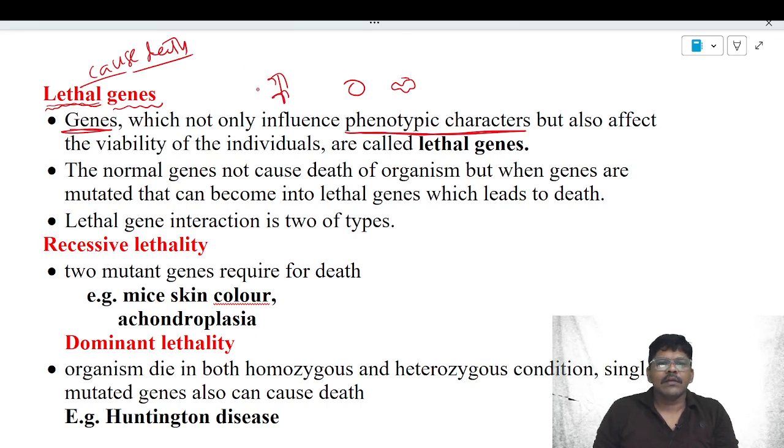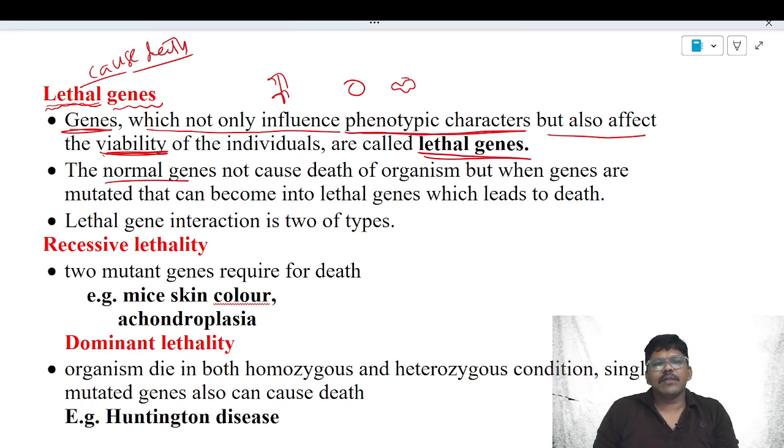But genes not only influence the phenotypic characters but also affect the viability. Viability means whether the organism will die or survive. That is also decided by a few types of genes. Those genes are called lethal genes.